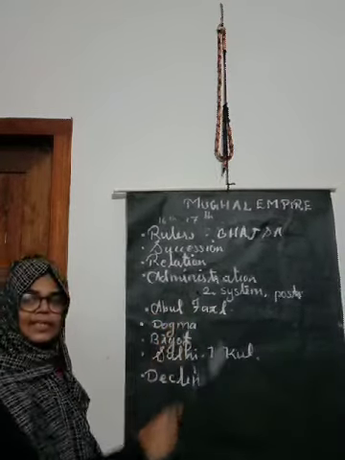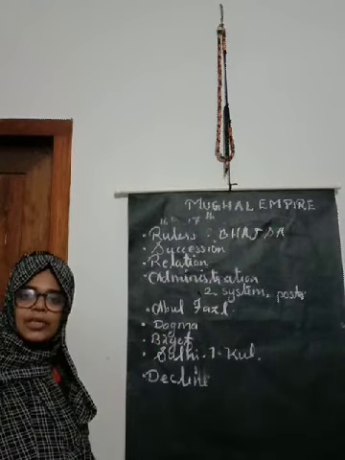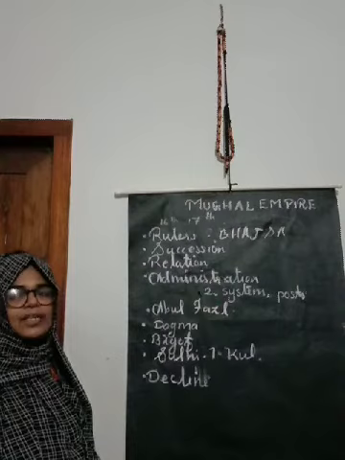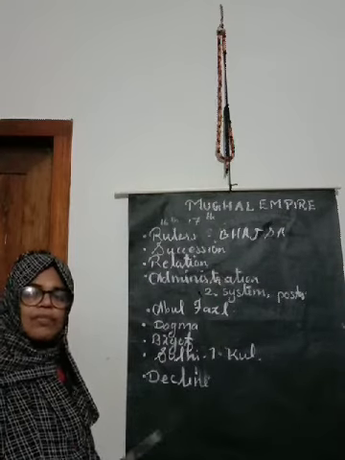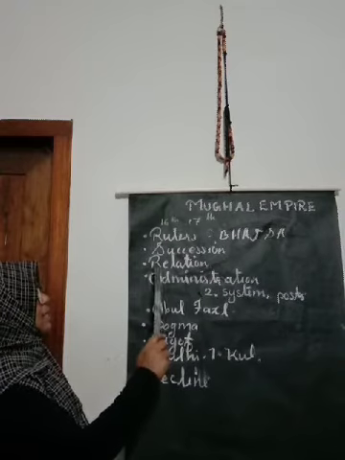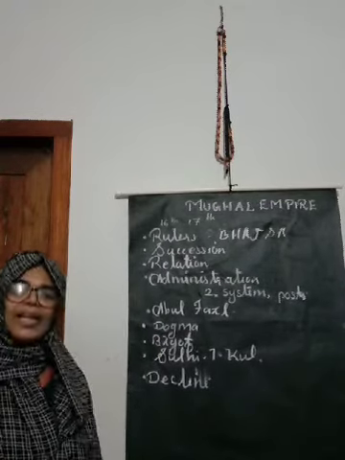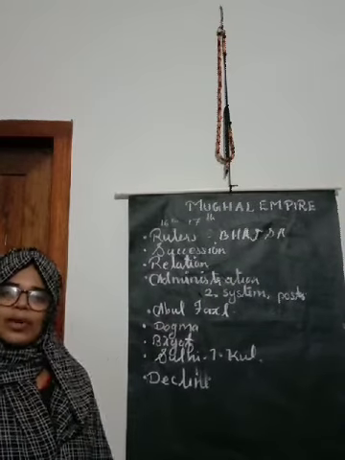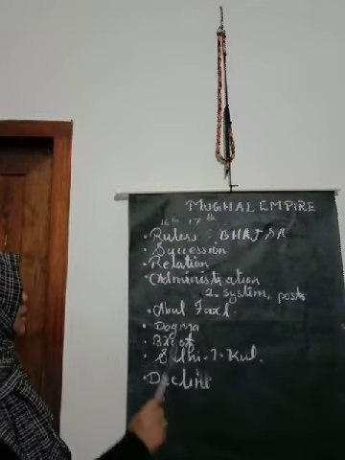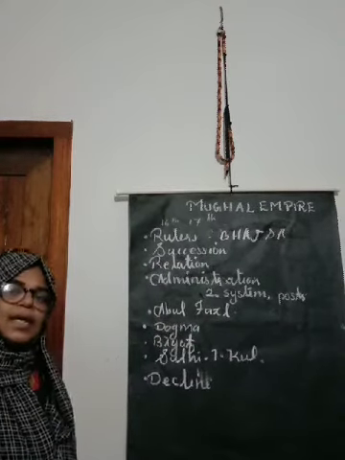Next one, it is the succession of the power from the past generation to the next, from the first generation to the next generation, like that. Means from the fathers to the sons or daughters. Next one, it is the relation. What was the relation that Mughal rulers were keeping with other rulers of neighboring lands? Another area is their administrative system, that also is discussed earlier.